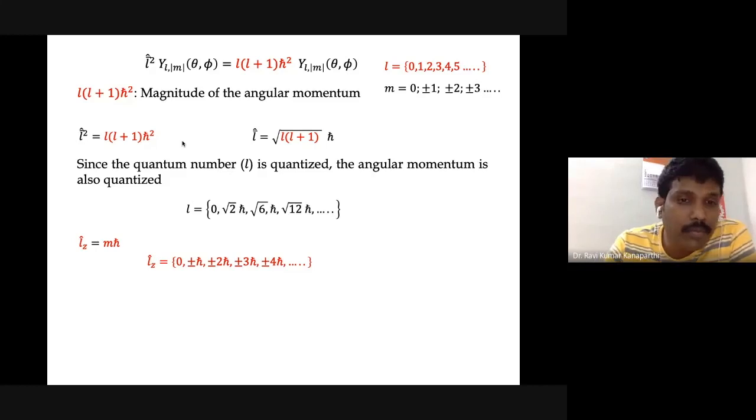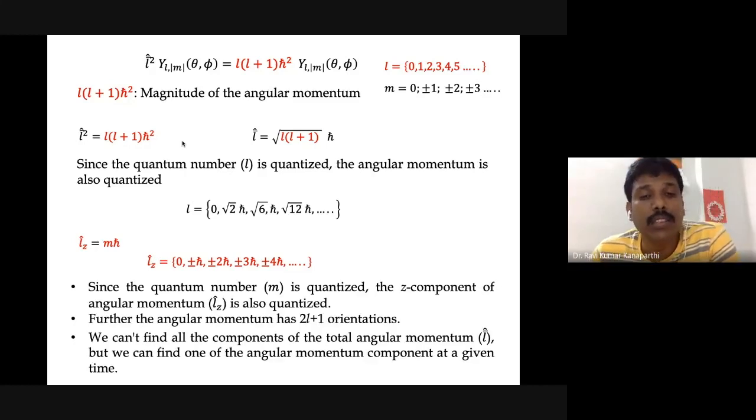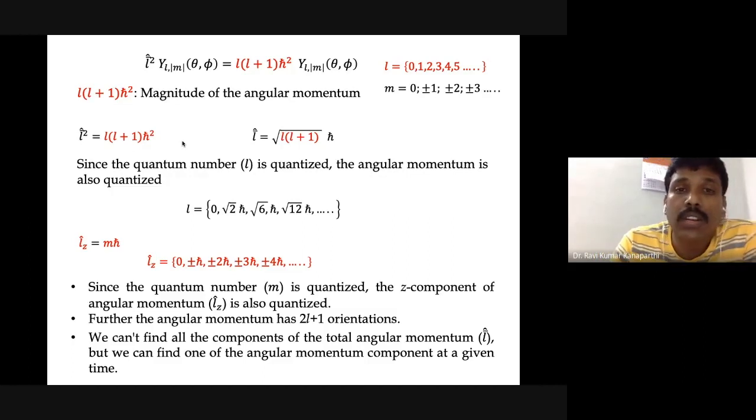So again, this is quantized. The z component of the angular momentum is said to be quantized because of the angular momentum quantum number L. And further, it will have 2L plus 1 orientations.